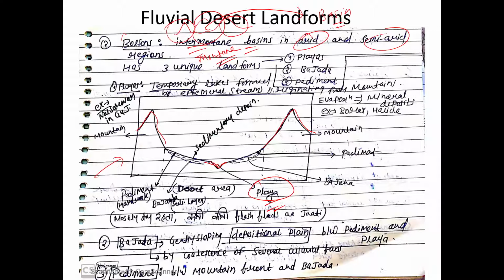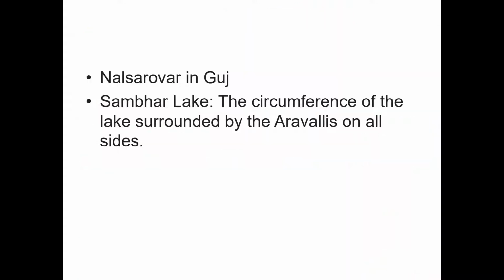If anybody of you have visited Ajmer, right? Have you seen the Sambar Lake in Rajasthan? If you'll see even the picture of Sambar Lake, you will see that there is a lake, right? And the lake is surrounded almost in all the four sides, at least three sides by Aravalis. So here there are Aravali mountains, right?